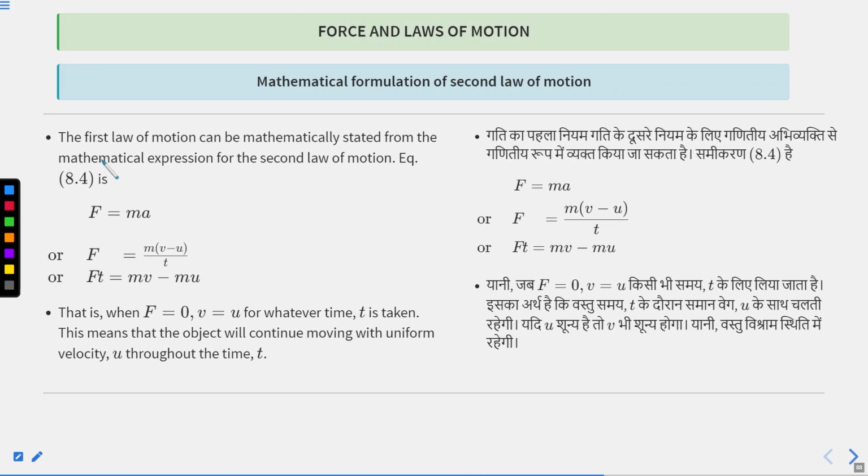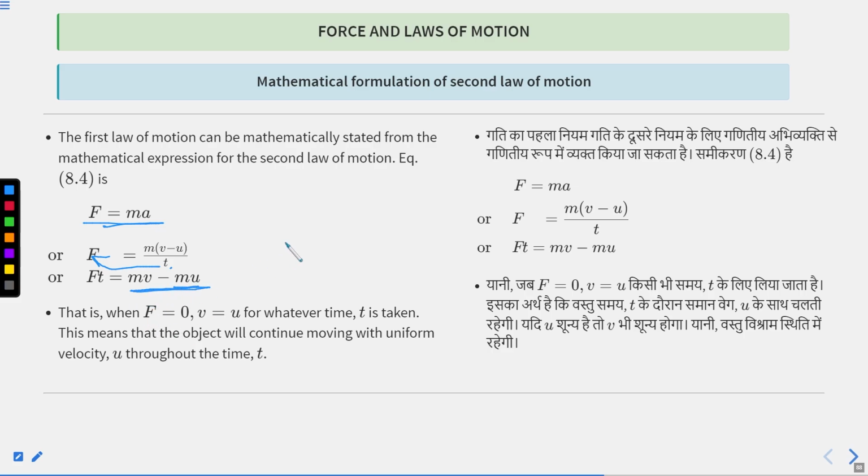Okay, according to the second law of motion, it is mathematically stated that F is equal to ma, and a is equal to v minus u divided by t. Let's bring t to this side. So Ft is equal to the change in momentum.